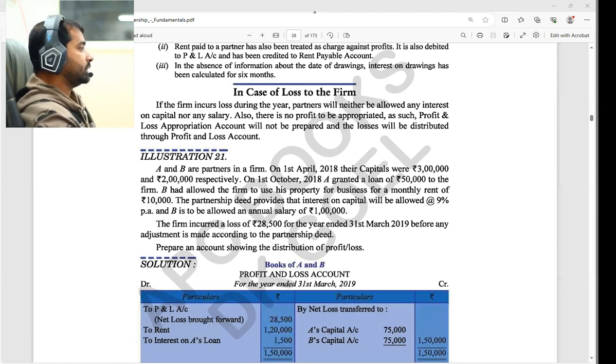Now, in case of loss to the firm, how do we do the appropriation, that is, the distribution?